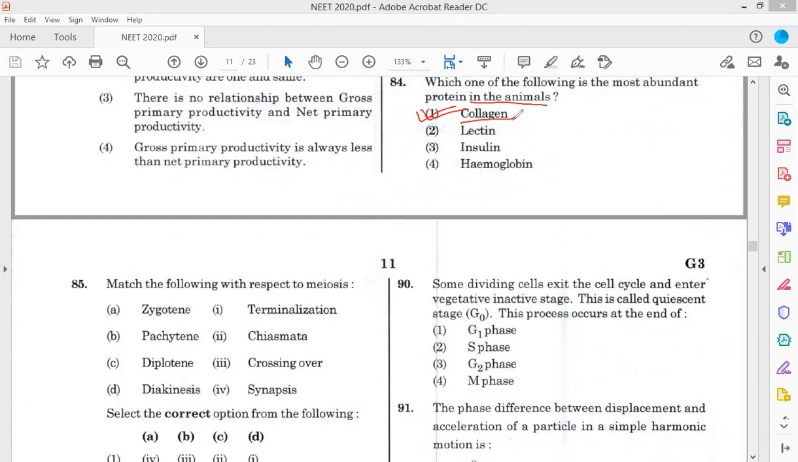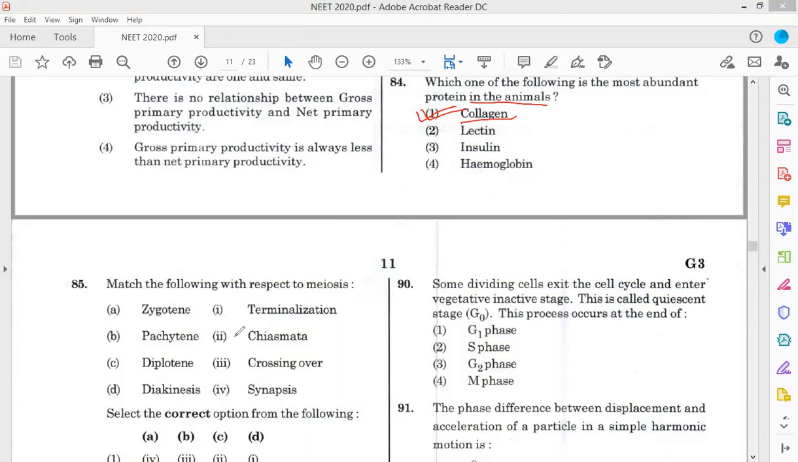But if you consider plants also, the most abundant protein will be Rubisco. And in the case of the most abundant storage carbohydrate, in plants it is starch, and in animals it is glycogen, right? So now coming to 85, question number 85.